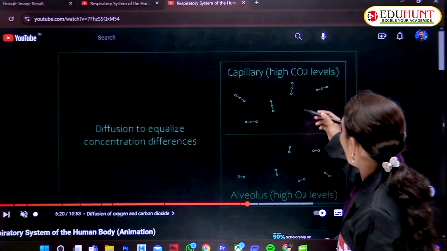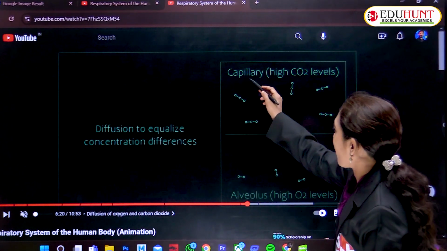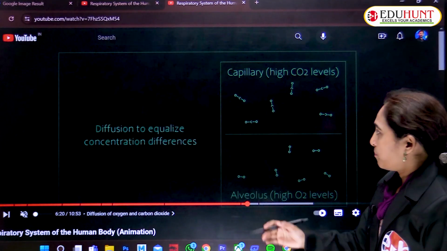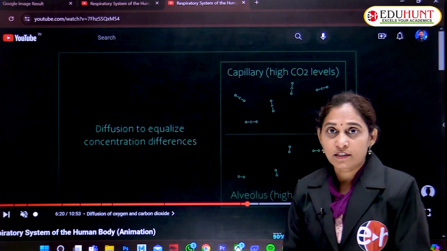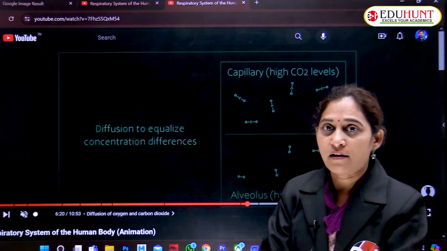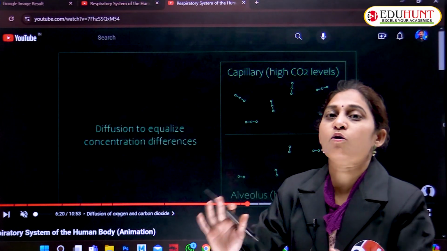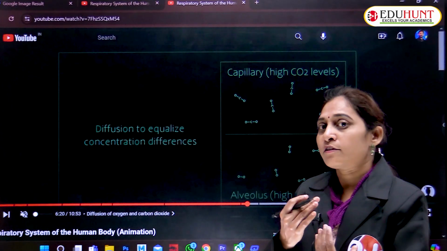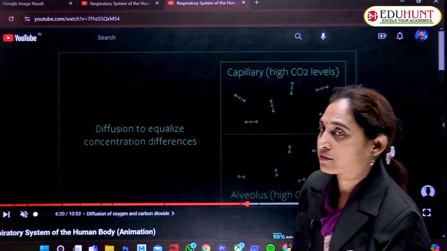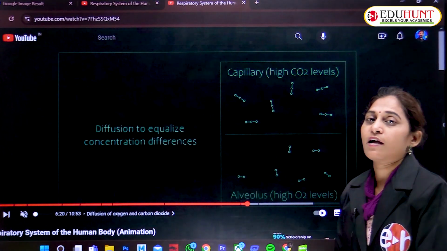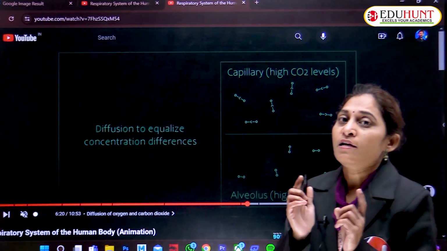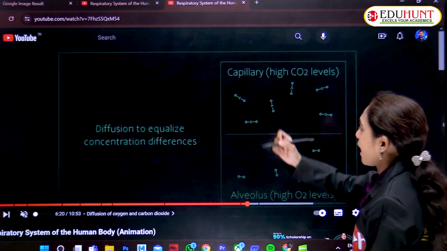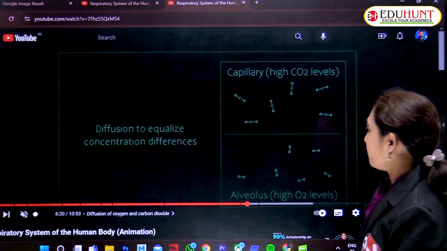This is the capillary and this is the alveolus. Each alveolus is surrounded by a network of capillaries, and capillaries carry blood.